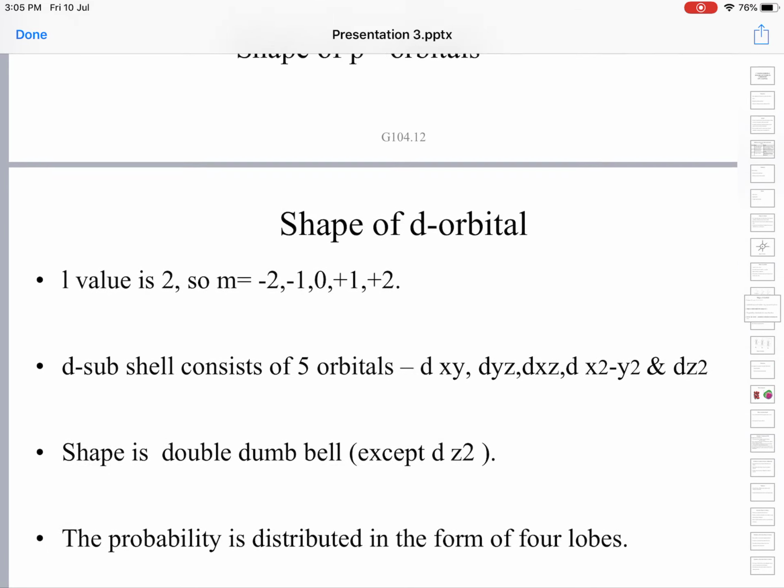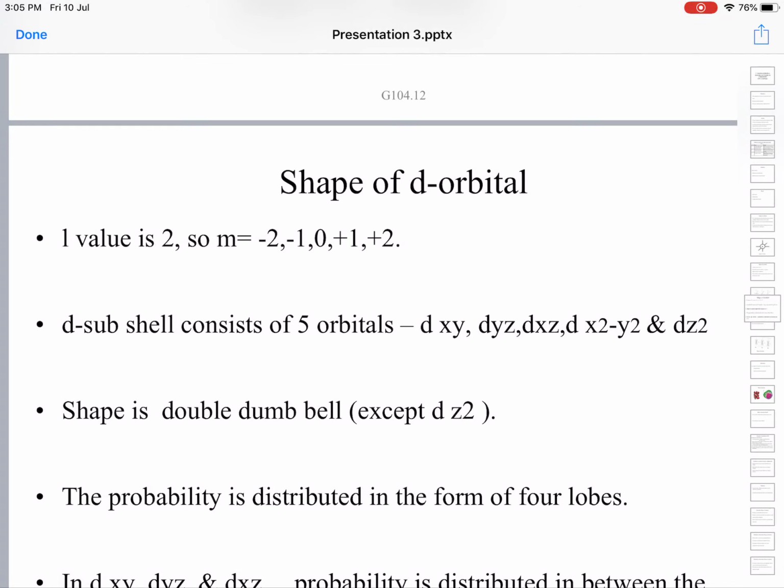Then we can go for the d orbital. For the d orbital, the azimuthal quantum number L value is equal to 2. And as we have mentioned already, m values vary depending upon L values from minus L to plus L, including 0.